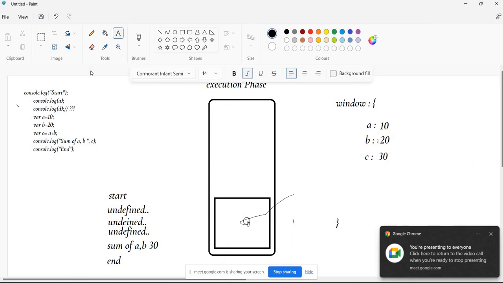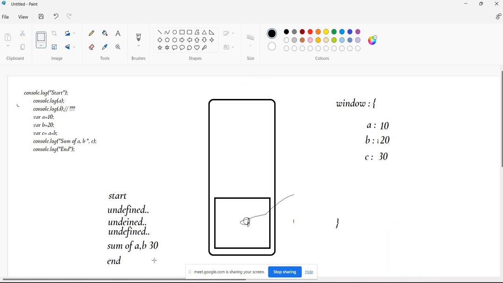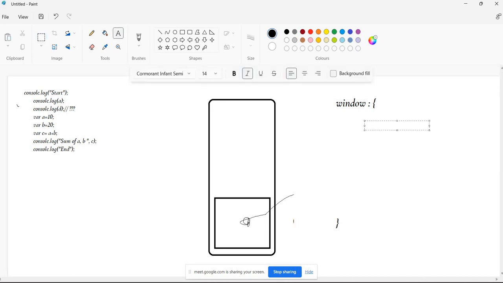Okay, now tell me, what will happen in the memory allocation phase? At line number 1, nothing will happen, sir. At 1, okay. 2, 3, nothing will happen. At line number 4, A will be declared as undefined. Very good. B will be undefined, C will be undefined, and 5, 6, nothing will happen. Just a minute. A will be undefined, then B will be undefined.